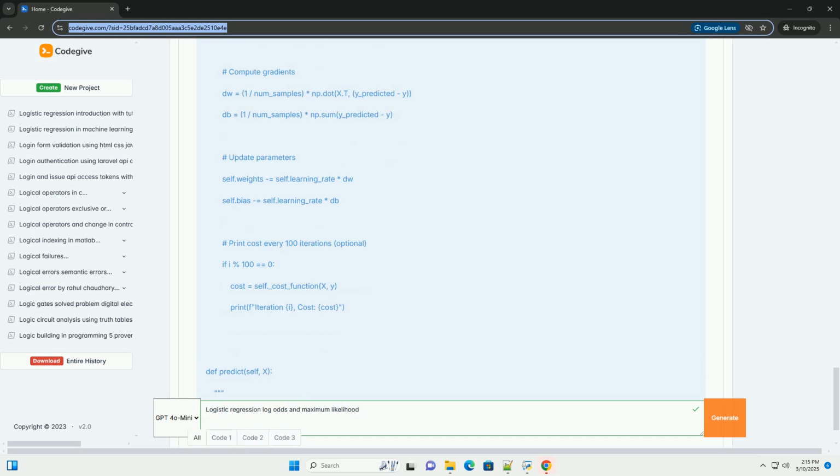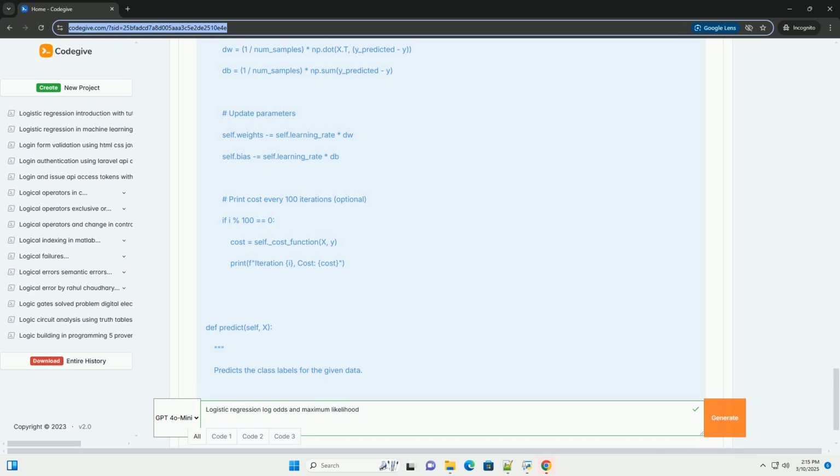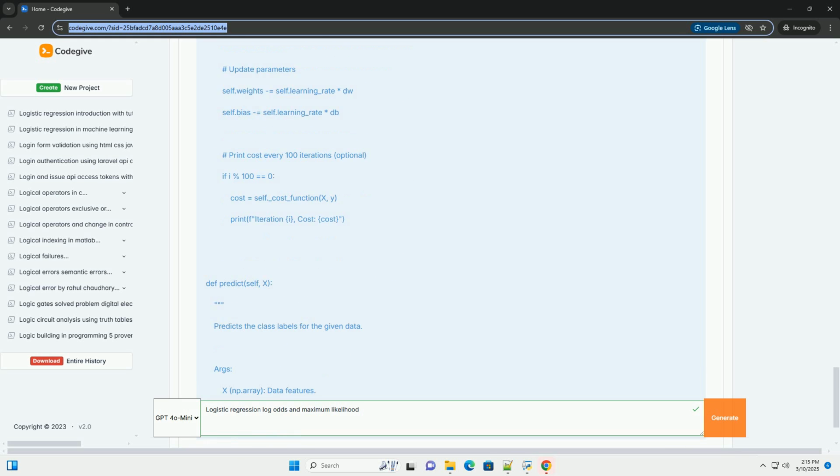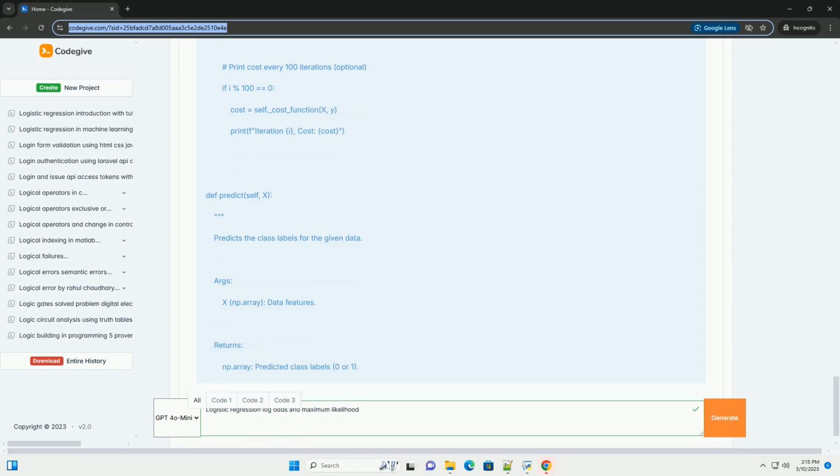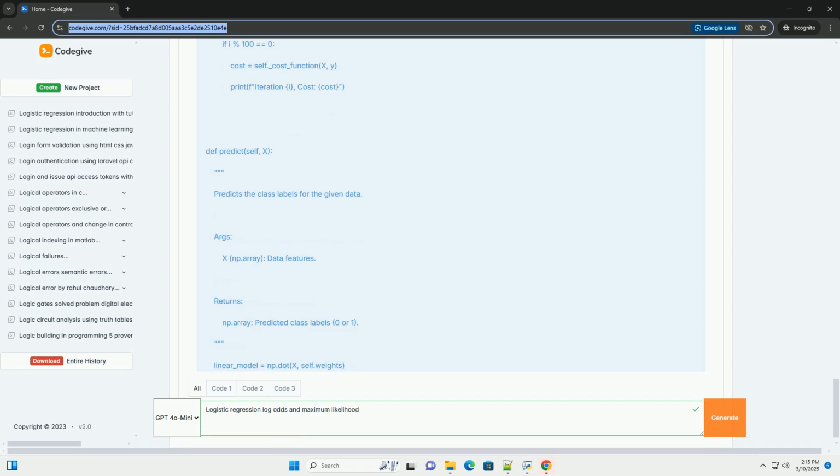2. Violation of assumptions. Linear regression assumes a linear relationship between the independent and dependent variables and normally distributed errors. With a binary outcome, these assumptions are often violated. 3. Unbounded predictions. Linear regression can produce predictions outside the 0 to 1 probability range, which are meaningless.